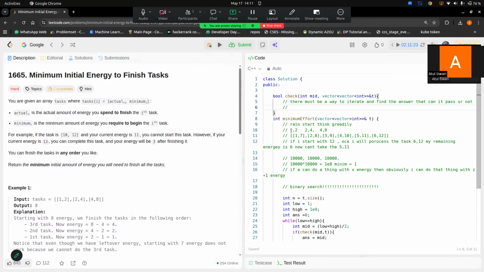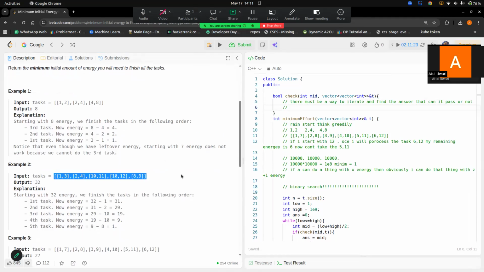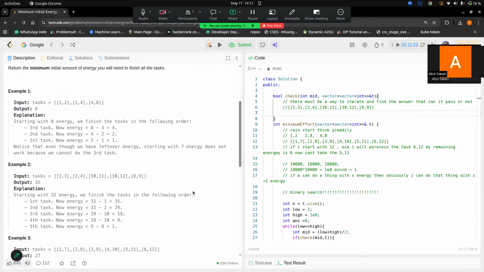If I talk about this test case only, you should know how to iterate. Let's say you start with 32. Even in 32 you can't just process anything. If I say start with the highest one, 32 minus 10, I have 22 left. So this is processed. Then 22 is greater than 12, so 22 minus 10, now I have 12 left. Now I'll process this, 12 minus 9.